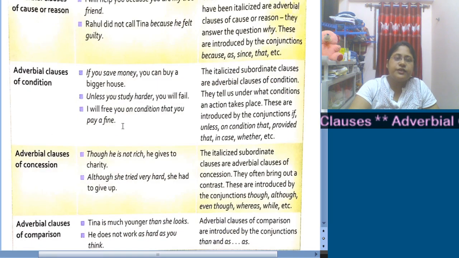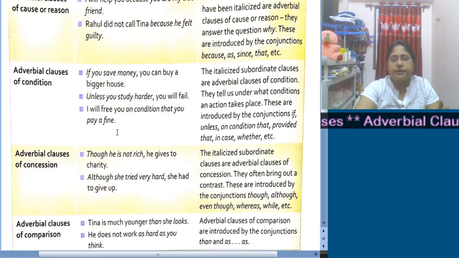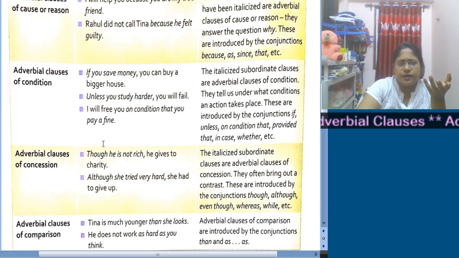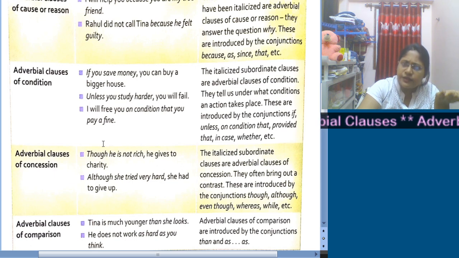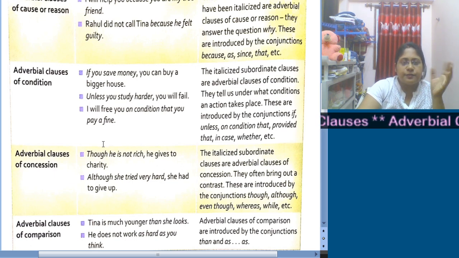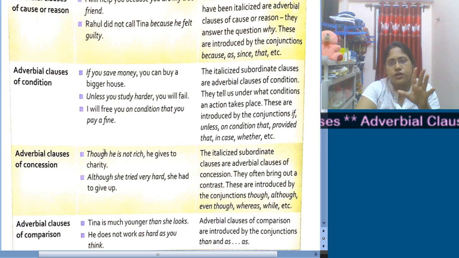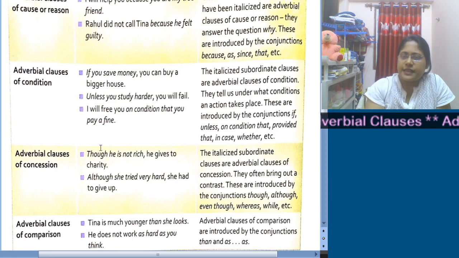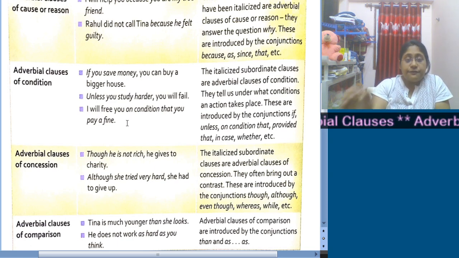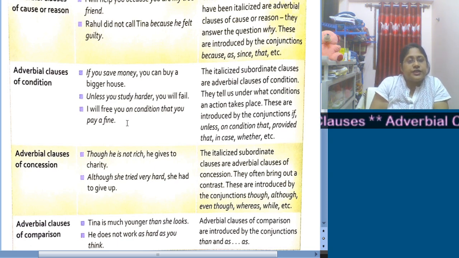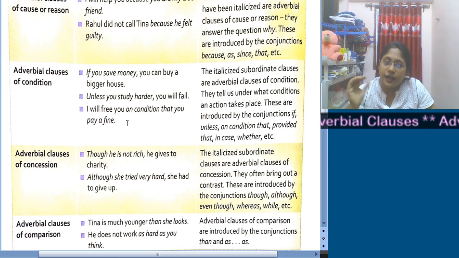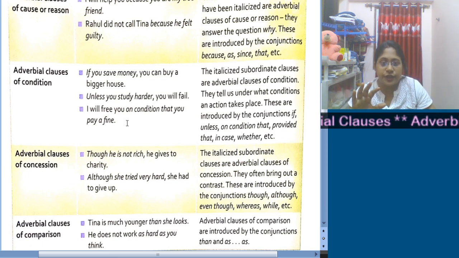Next comes adverbial clause of concession. Here we will have something that will somehow reveal a contrast, right? Something that will show us that it's not as expected. Okay, let us go through the example, we will definitely understand. Though he is not rich, he gives to charity. Okay, though he is not rich, some contradiction, some contrast we find over here.